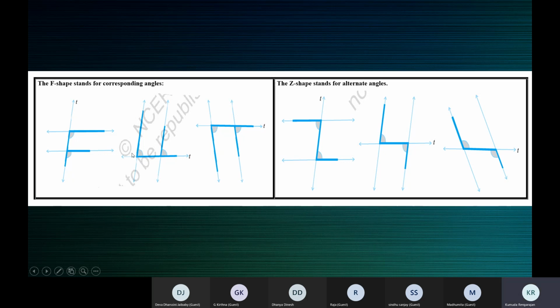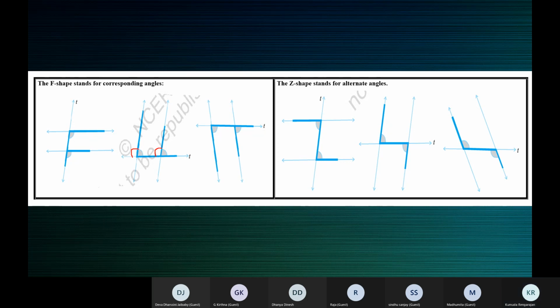These are the two lines. This is the transversal. You can see these two lines are on the same side of the transversal. So you have 1, 2, 3. See, we have angles here also. You have an angle here. You have an angle here. These are the only 4 angles you have.